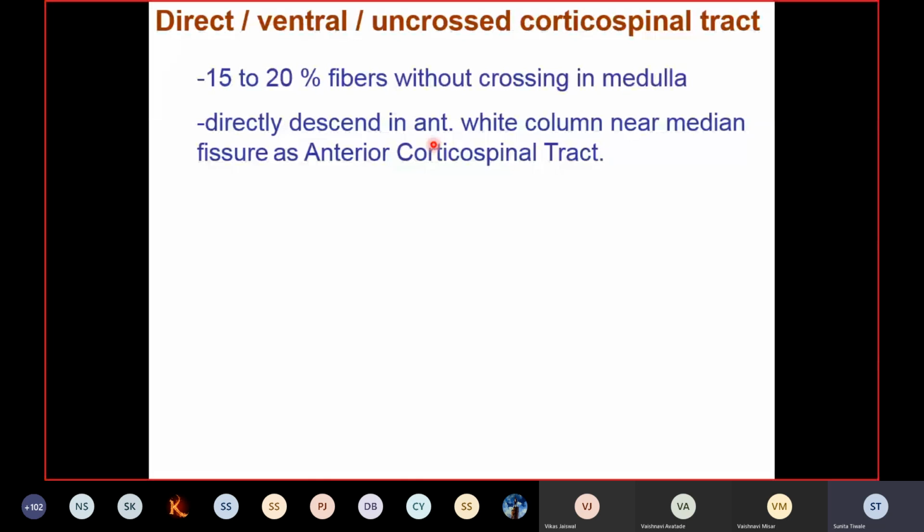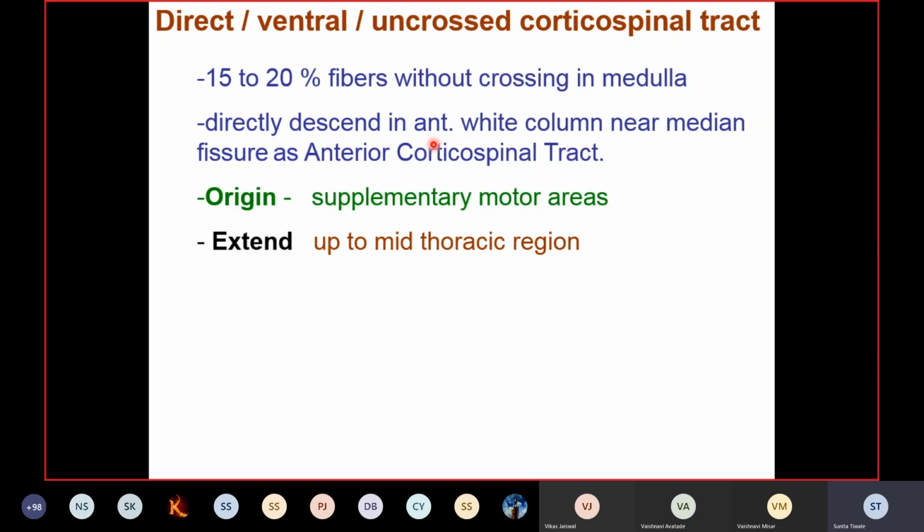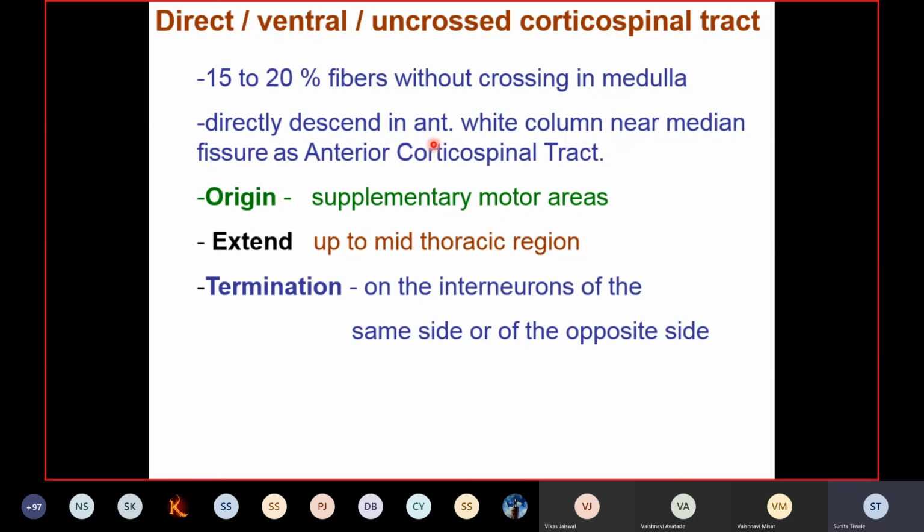Now they directly descend in the anterior white column of the spinal cord, near the median fissure. So they are occupying the position in the anterior white column near the median fissure, and they continue as the anterior corticospinal tract. So what is the origin of these anterior corticospinal fibers? They take origin from the supplementary motor area, and they extend up to the mid-thoracic region only, and they will terminate on the interneurons of the same side or of the opposite side. So they will be supplying the postural group of muscles.